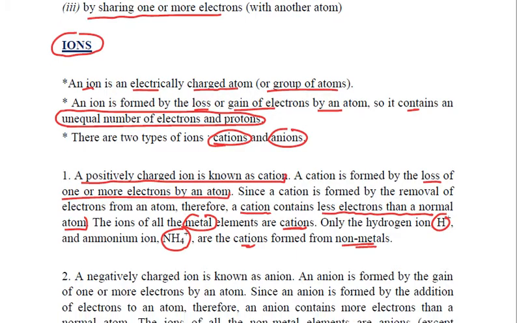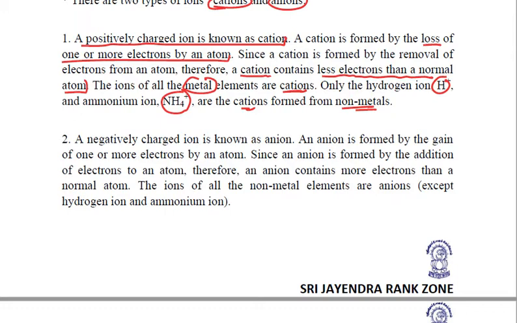Now, the second type of ions are the anions. And what are anions? A negatively charged ion is known as an anion. How exactly is it formed? It is formed when an atom gains one or more electrons.